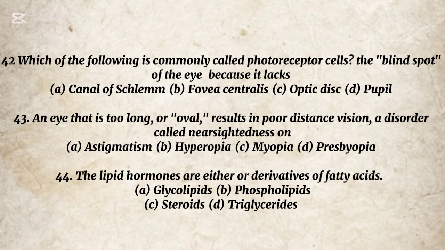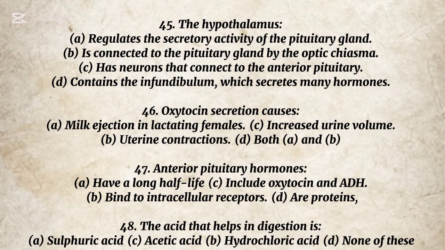Steroids. 45. The hypothalamus: A. Regulates the secretory activity of the pituitary gland. B. Is connected to the pituitary gland by the optic chiasma. C. Has neurons that connect to the anterior pituitary. D. Contains the infundibulum, which secretes many hormones. The correct option is A. Regulates the secretory activity of the pituitary gland.